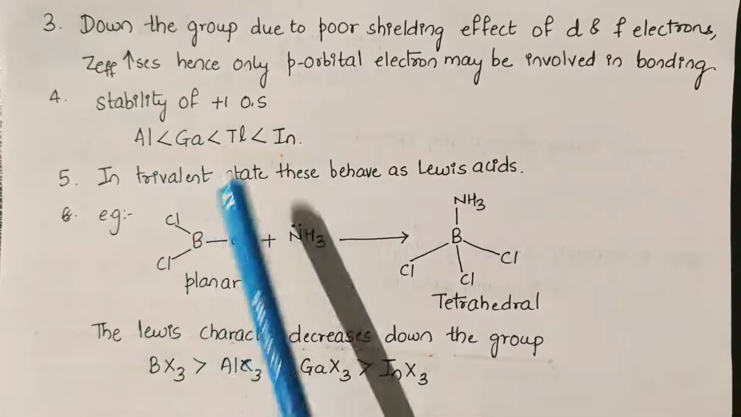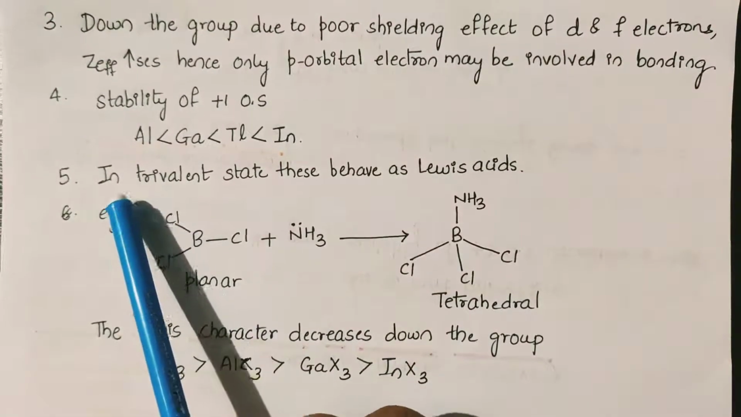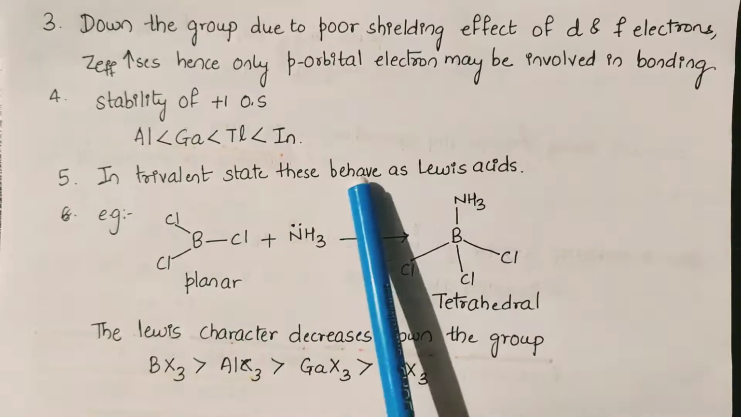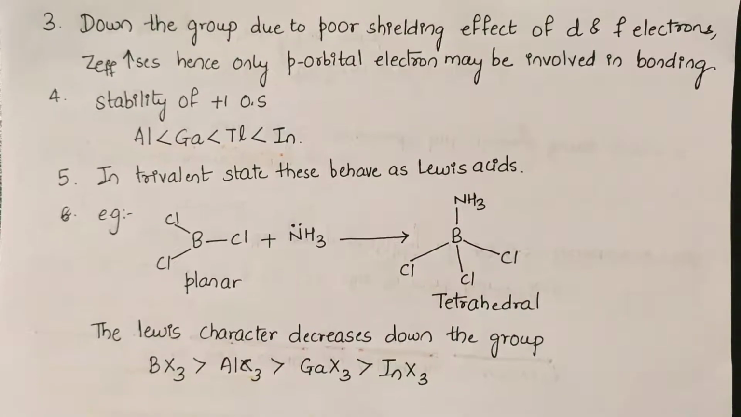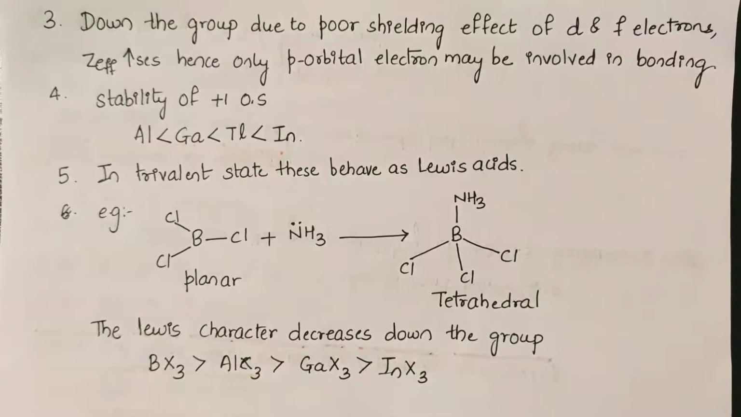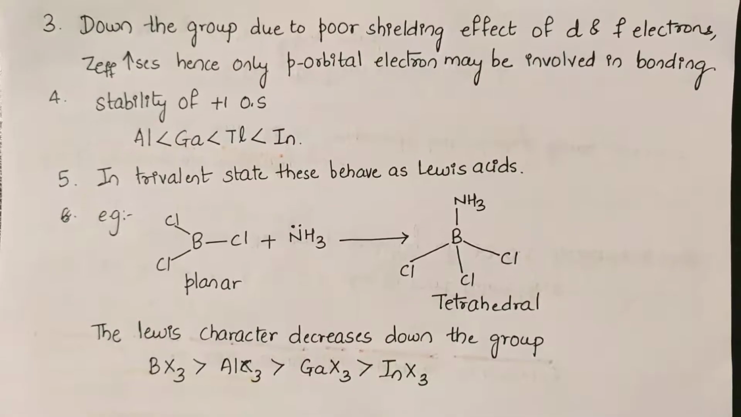So stability of +1 oxidation state will increase down the group. Next point, in trivalent state, these behave as Lewis acids. What are Lewis acids? Lewis acids are those which have a tendency to accept a pair of electrons. So anything which accepts a pair of electrons, we call it a Lewis acid.